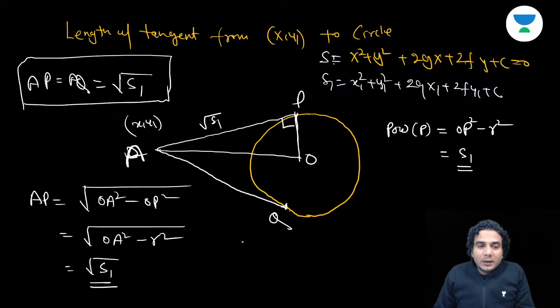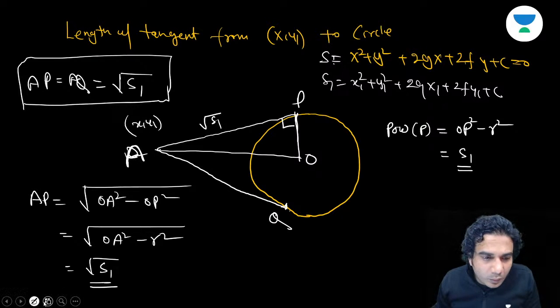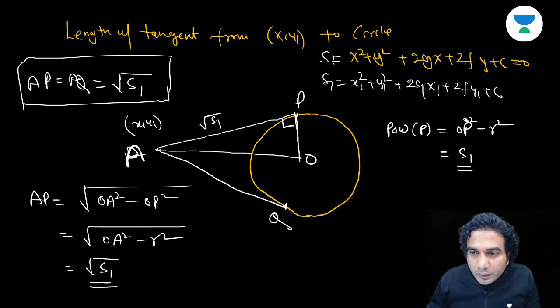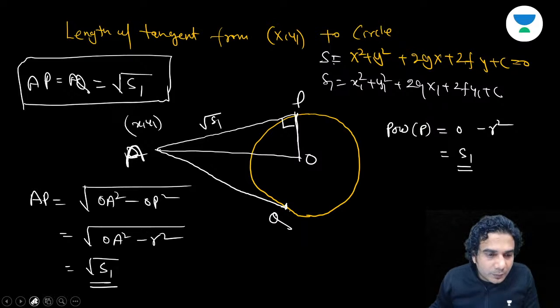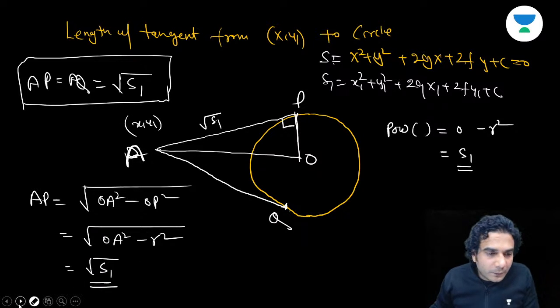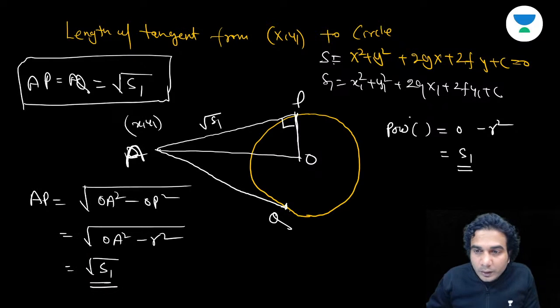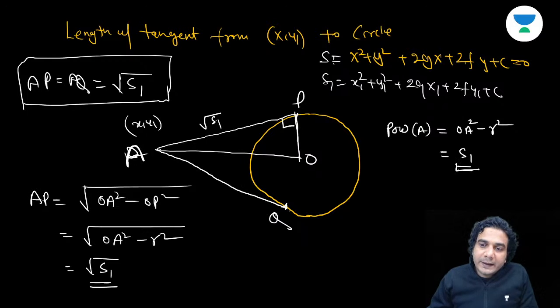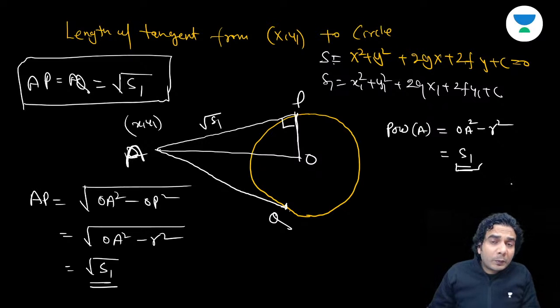Now, in this case, let me write OA square here. So power of a point A, I told you, is OA square minus R square, which is S1. That means power of a point is positive when the point is outside, negative when the point is inside, and 0 when the point is on the circle. So do you get this? Power of a point is S1.